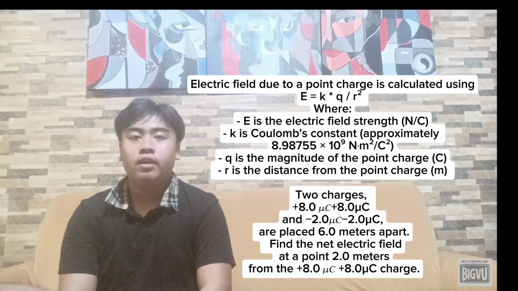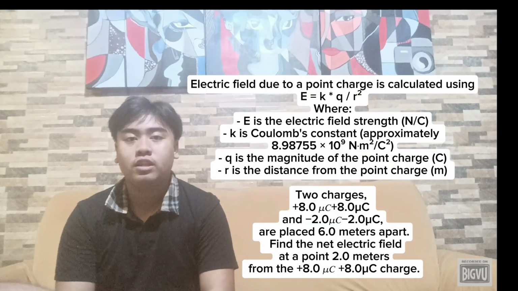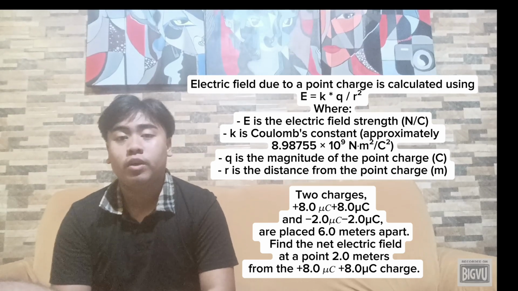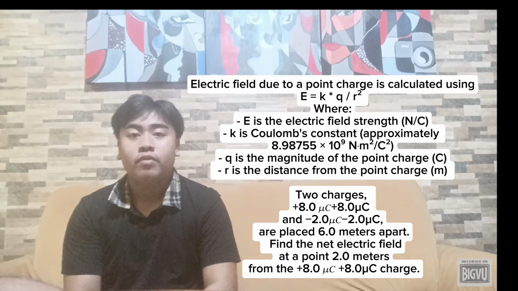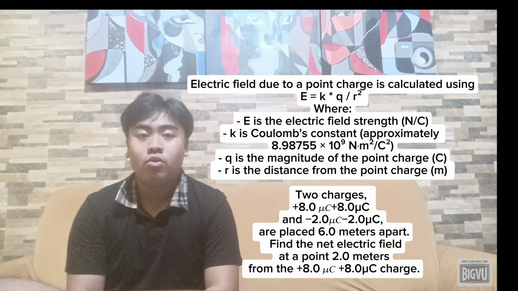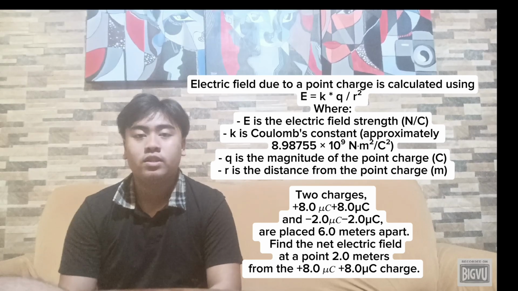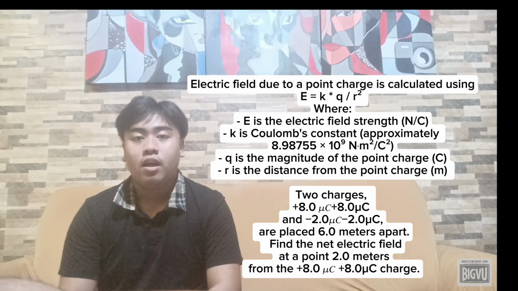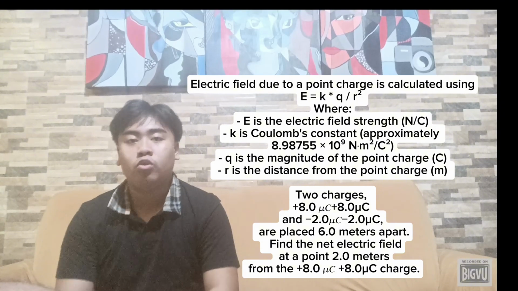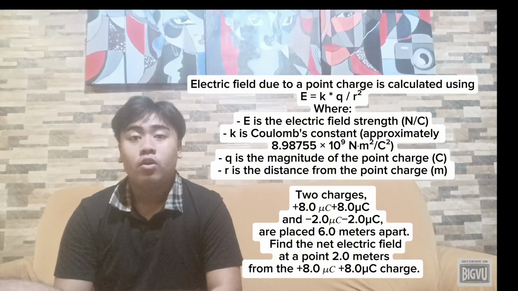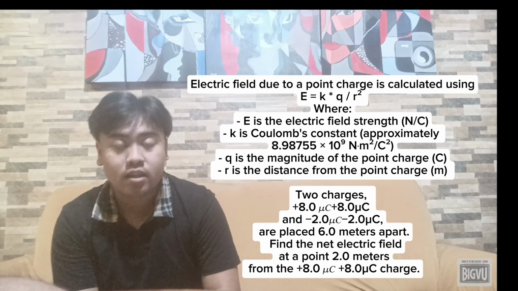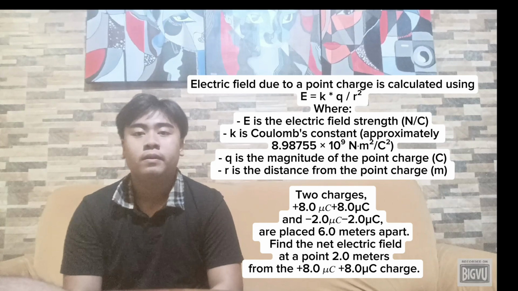For topic number 7, the electric field due to a point charge is calculated using E equals kQ over r squared, where E is the electric field strength in newtons per coulomb, k is the Coulomb constant, approximately 8.98755 times 10 raised to 9 newton meter squared per coulomb squared, Q is the magnitude of the point charge, and r is the distance from the point charge.